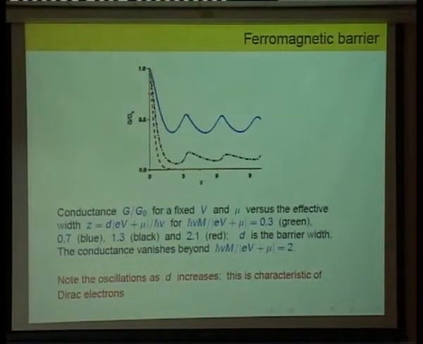So this is the point where it's acting like a switch. You have such a strong magnetic barrier that the electron wave function becomes imaginary inside the barrier, and then the wave function decays. So the conductance vanishes beyond a certain point.